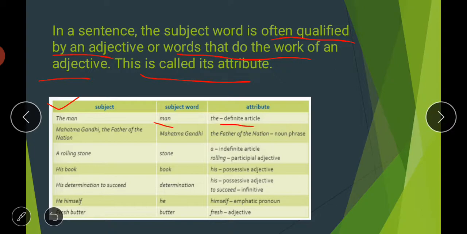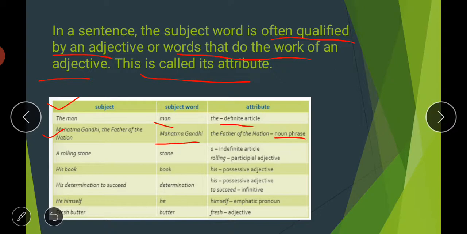Then the second subject is Mahatma Gandhi, the father of the nation. Mahatma Gandhi is the subject word here, and the father of the nation is a description of Mahatma Gandhi; even today he is considered the father of the nation. It's a noun phrase, and it is describing the quality or the feature of Mahatma Gandhi. So that is your subject attribute.